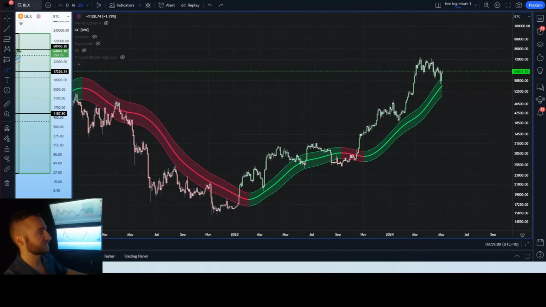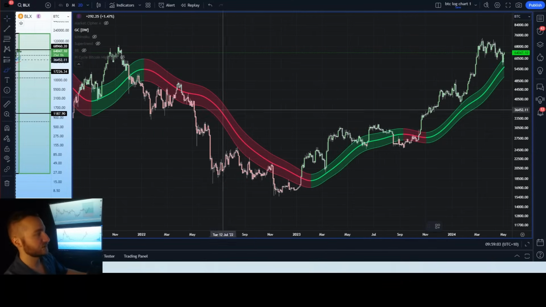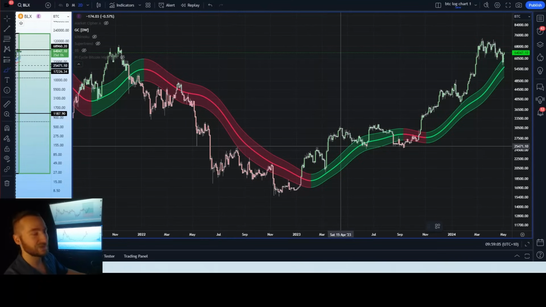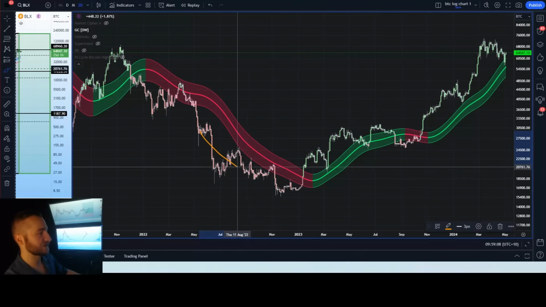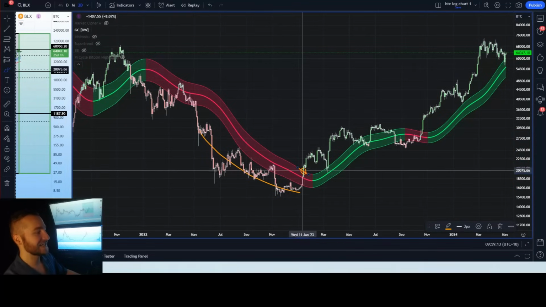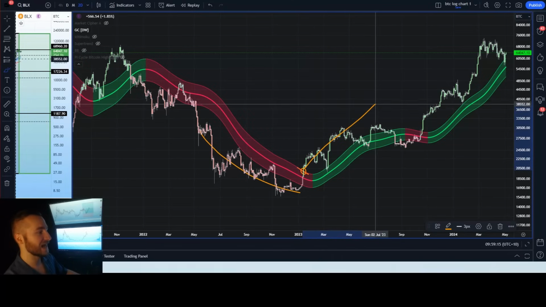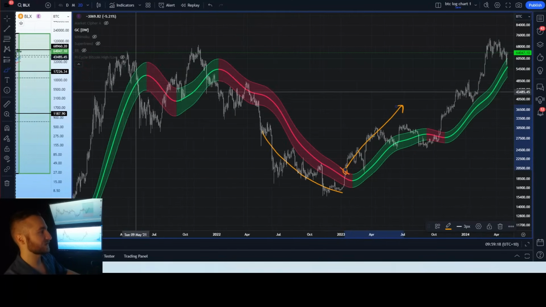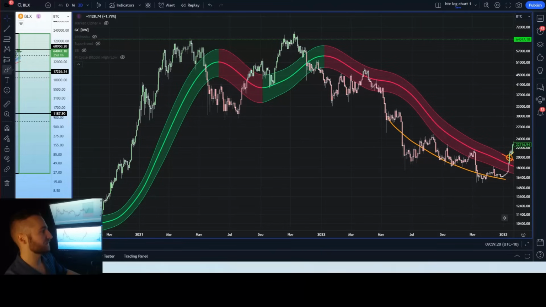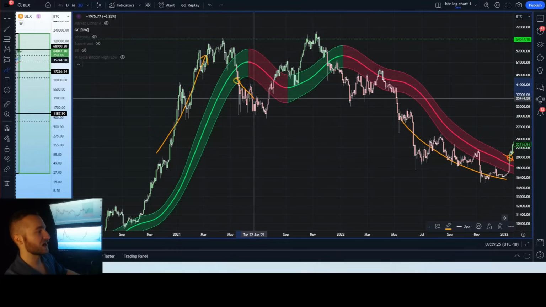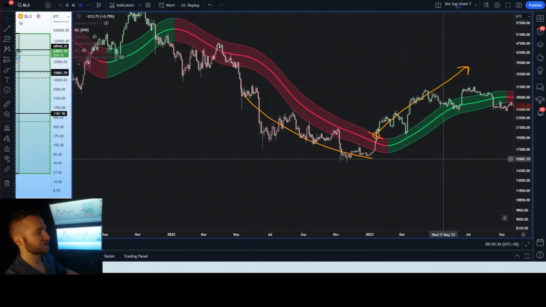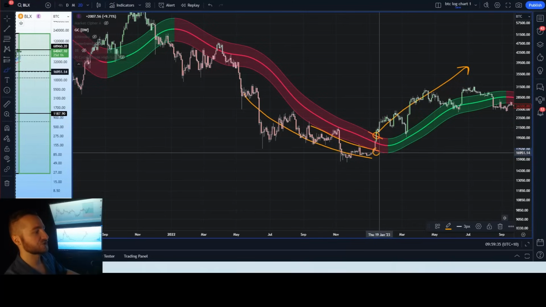Particularly when we're looking for shifting movements or continuations into downtrends or uptrends, we look for breaks in and out of the channel. For example, when the channel is red and we are traveling under the Gaussian channel, a break of the upper band of the channel would indicate the end of the downtrend and the start of the uptrend. Whereas again, if the channel is green and we see a break of the lower band of the channel, that would represent the end of the uptrend and the start of the downtrend. When the channel is red or green, and the price action is sitting underneath it and it breaks the closest band, that is an indication of shifting strength.